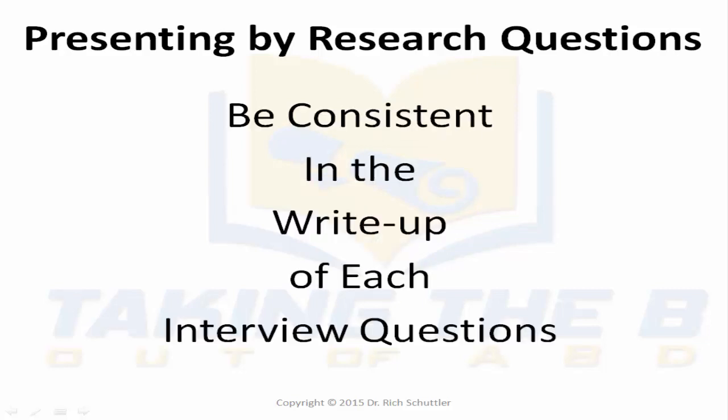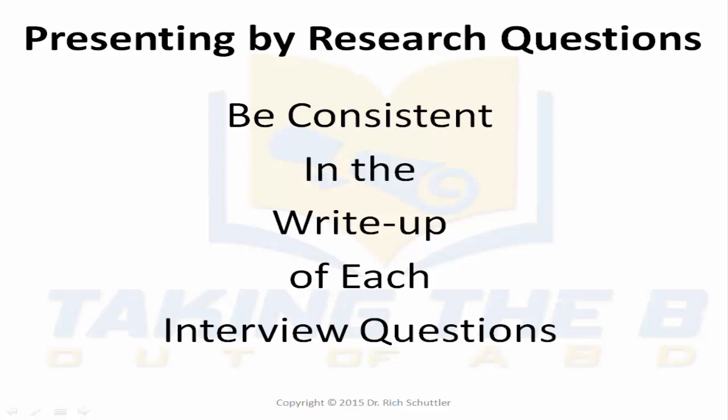However you produce your information in Chapter 4, be consistent in the write-up from each interview question. As you develop the themes from each of the interview questions, in the example I provided earlier, you had 6 interview questions.